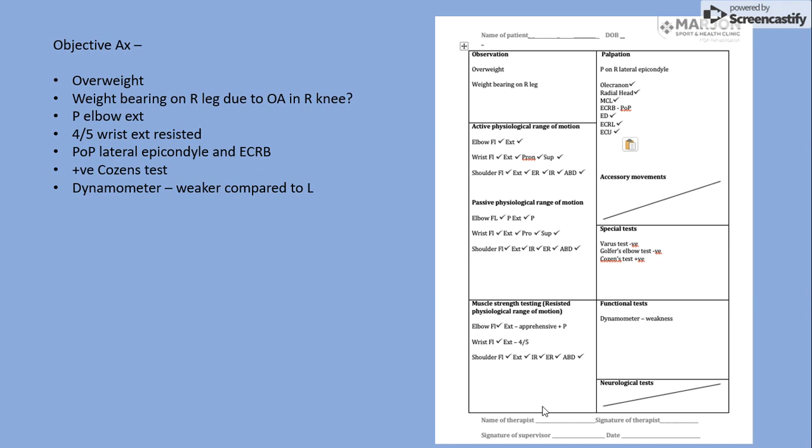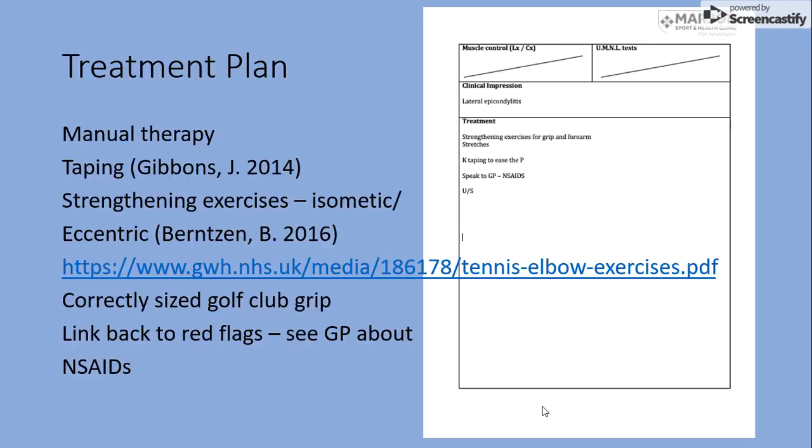We carried out 3 special tests to eliminate other pathologies, and only the Cousins test was positive, which helped confirm the diagnosis. We used a dynamometer to measure strength, and the results were that she was weaker in her right hand compared to her left.